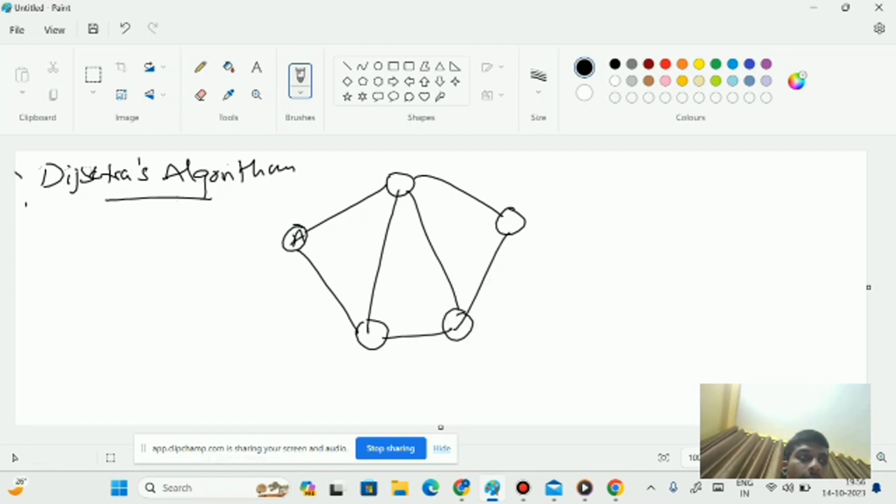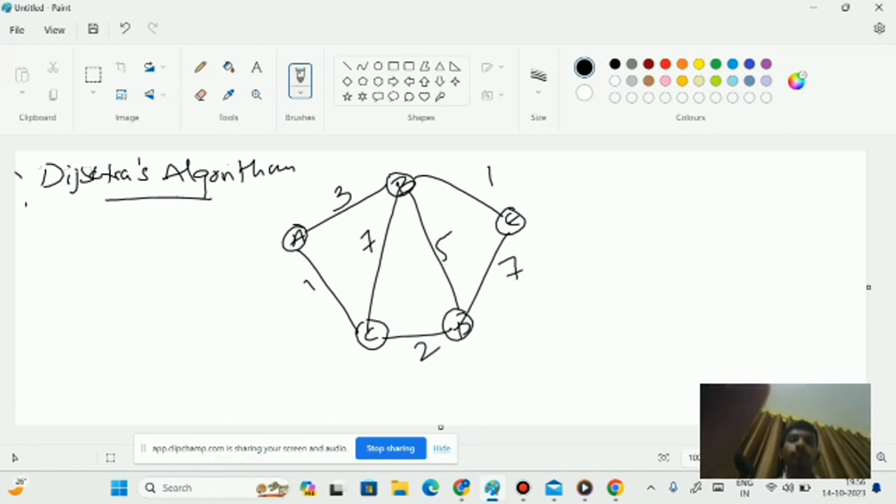Let's name the points A, B, C, D, E. I'm giving the distance between A and B as 3, A to C as 1, and the other edges with weights 7, 5, 7, 2, and 7, 2. Now I will explain how we find the minimum distance between the points.